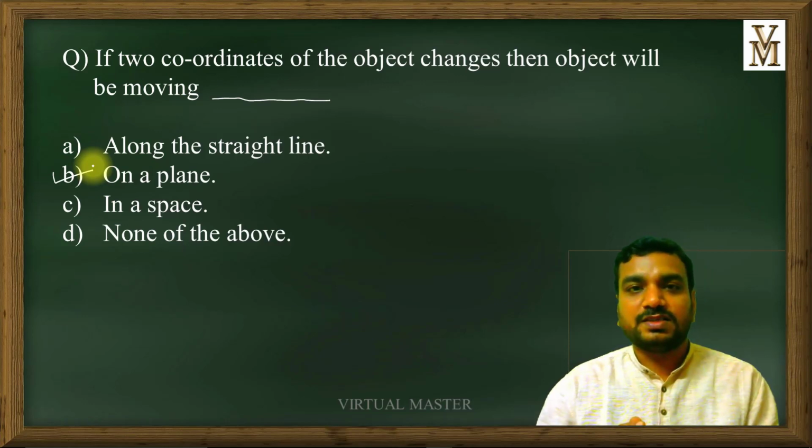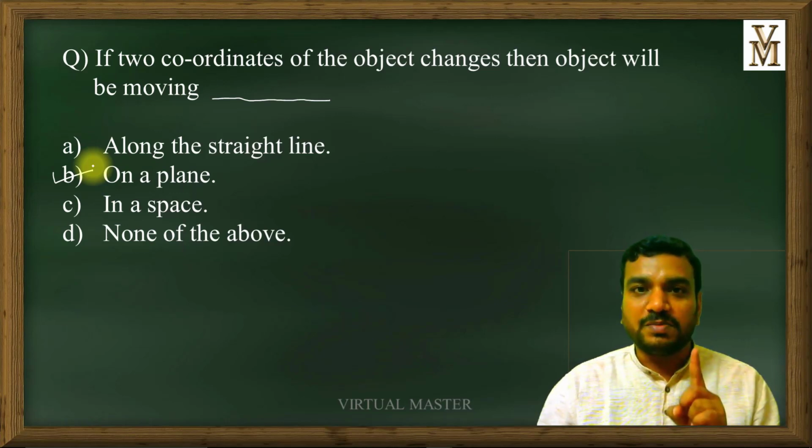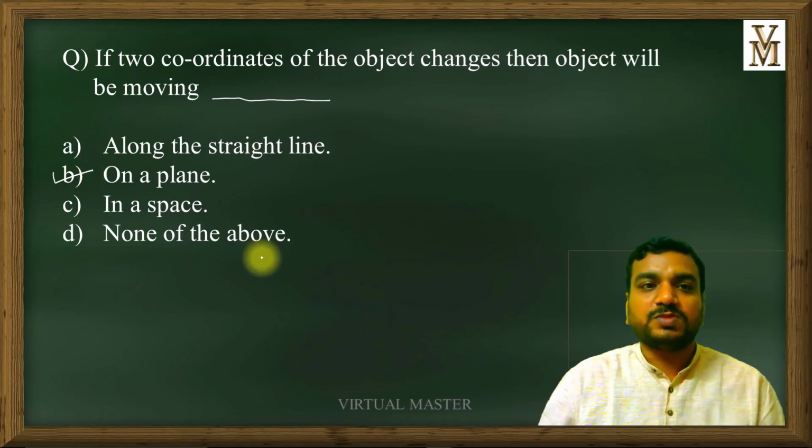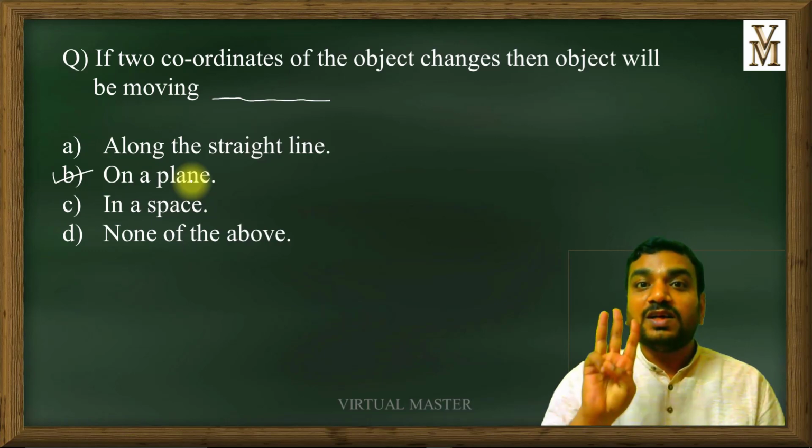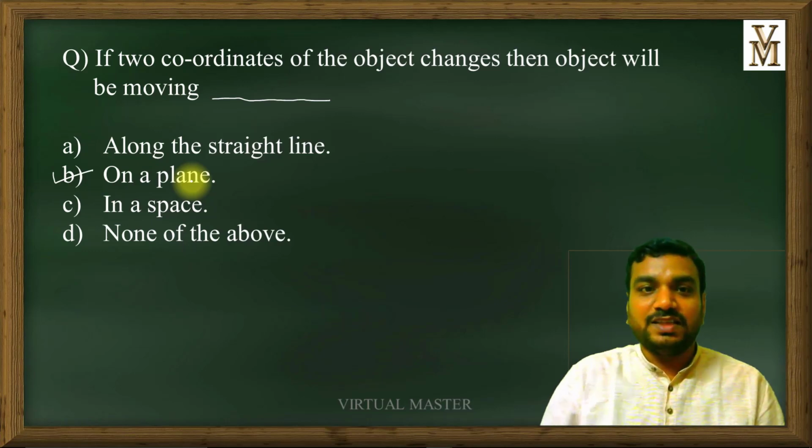As we have already discussed, if one coordinate of the object changes, then the object is said to have one-dimensional motion. In that case, the object will be moving on a straight line. If two coordinates of the object change, then the object is said to have two-dimensional motion, and it will be moving on a plane. And if three coordinates change, then the object is said to have three-dimensional motion, and it will be moving in space. So the correct answer for this question is option B, on a plane.